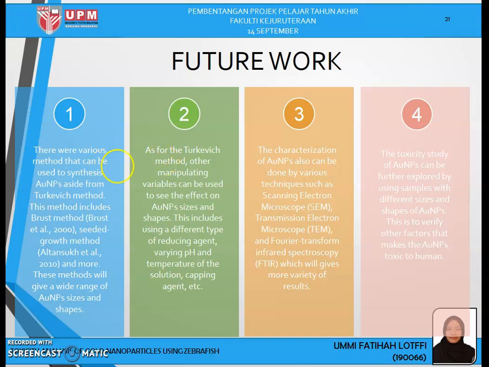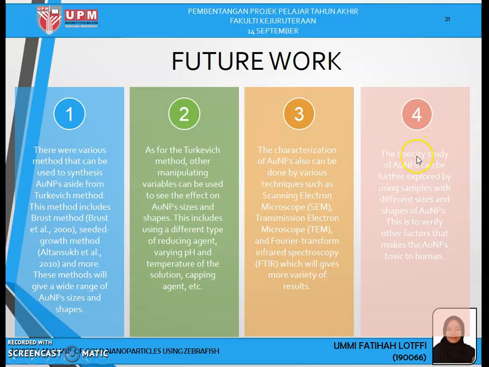This includes using different types of reducing agent, varying pH, temperature of solution, capping agent, and etc. And for the characterization, other techniques such as SEM, TEM, and FTIR and more can also be used, which will give more variety of results.